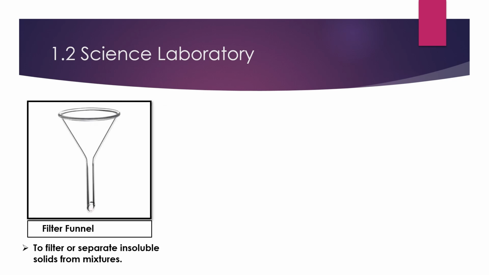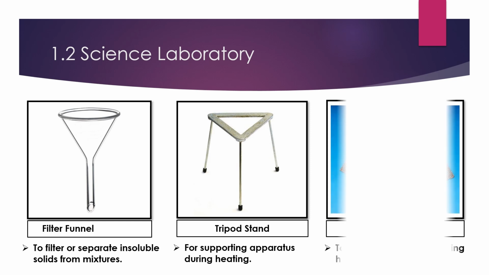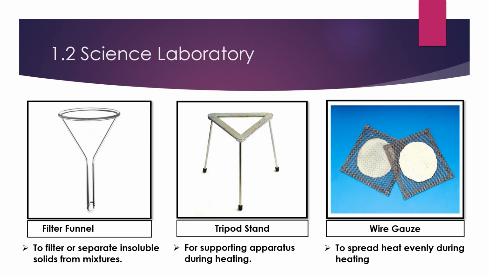The following apparatus is the filter funnel. The function of the filter funnel is to filter or separate insoluble solid from the mixture. And then we have the tripod stand. The tripod stand is to support our apparatus during heating using the Bunsen burner. And we have the wire gauze. The function of the wire gauze is to spread the heat evenly during heating.